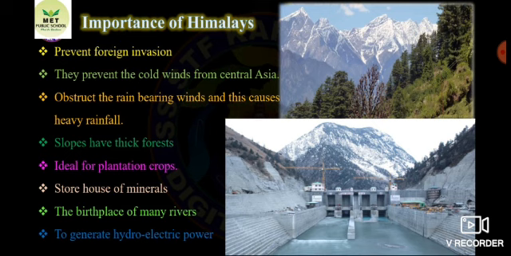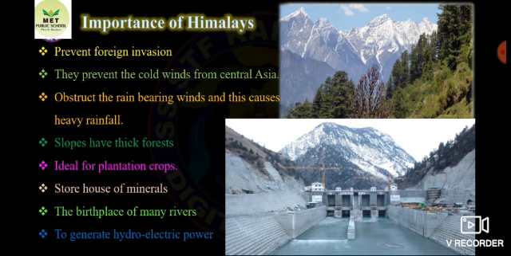Then this place is good for the plantation crops: tea, coffee, rubber, etc. So the Himalayan mountain is useful for the plantation crops, and it's a storehouse of minerals. Different kinds of minerals are available in the Himalayas. So it is a storehouse of minerals and the birthplace of many rivers.